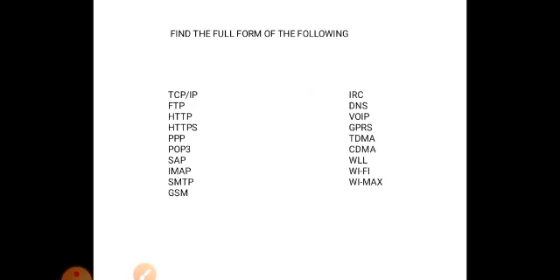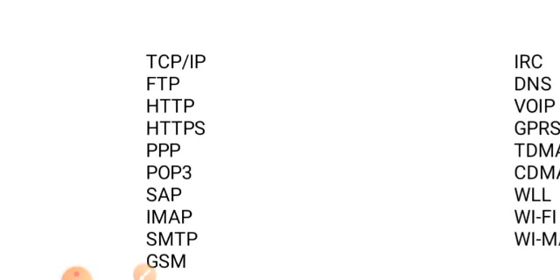So students, here I mentioned some short forms. Please find the full forms. TCP, HTTP, HTTPS. HTTP means Hypertext Transfer Protocol. It is used to access web content. Then HTTPS means Hypertext Transfer Protocol Secure. When you access web content, you first need security. To make sure the website is secure, this protocol must be followed. This is the name of the protocol.